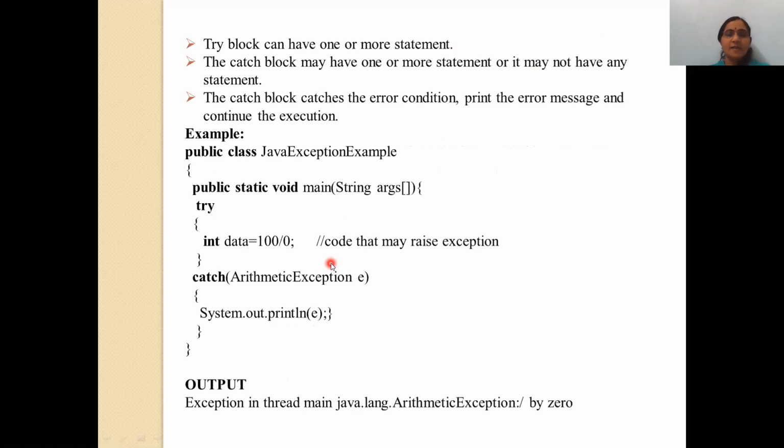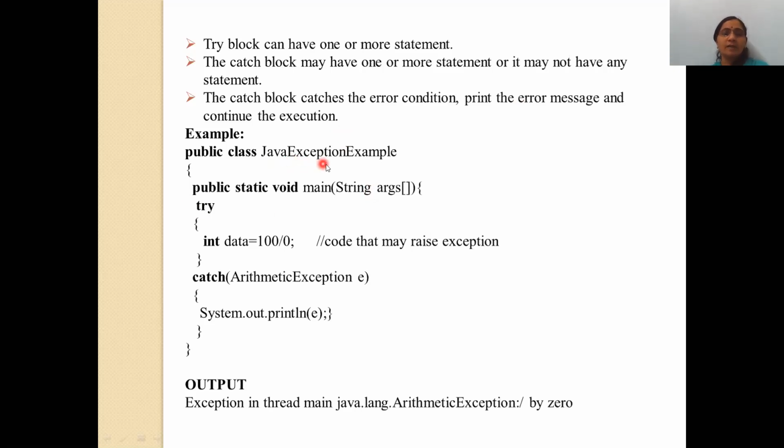Now this is one example. Some things to note: the try block consists of one or more statements. The catch block consists of one or more statements, or it may be blank, means it may not have any statement. The catch block catches the error conditions, then prints the error message and continues the execution. With this example, you will be clear on the concept of exception handling.